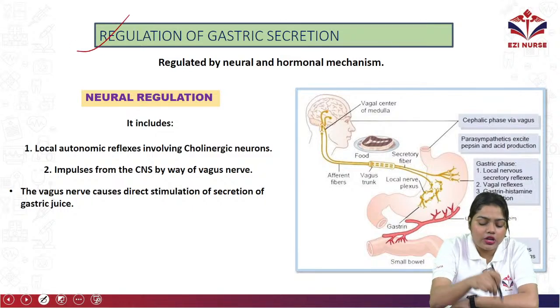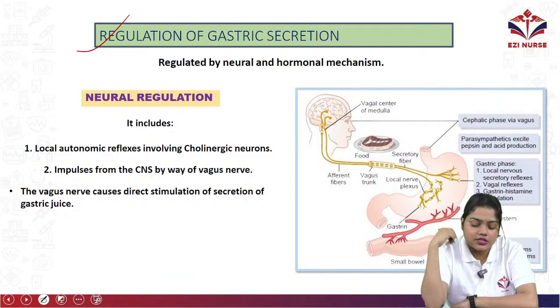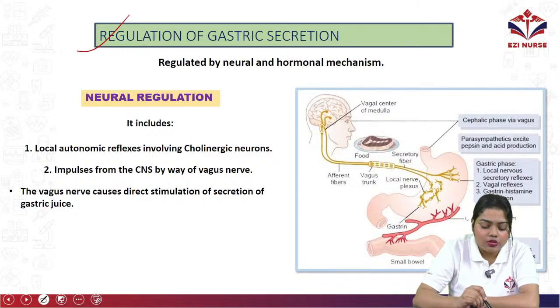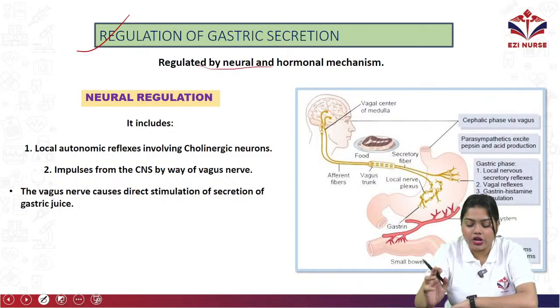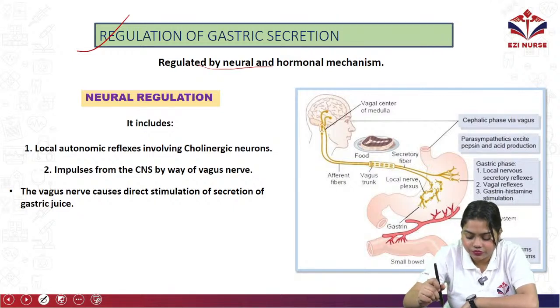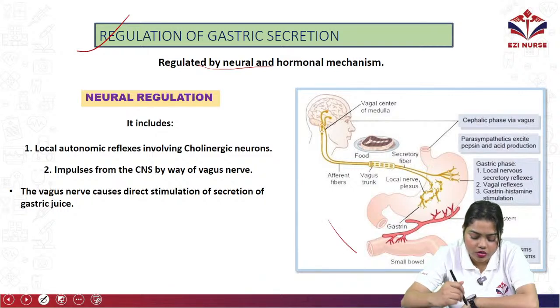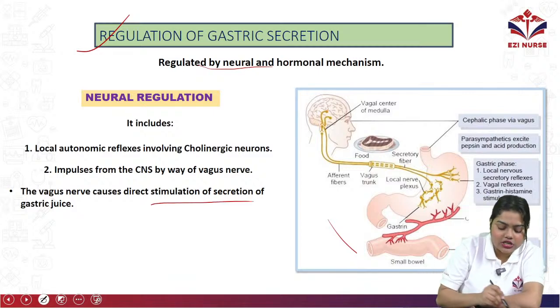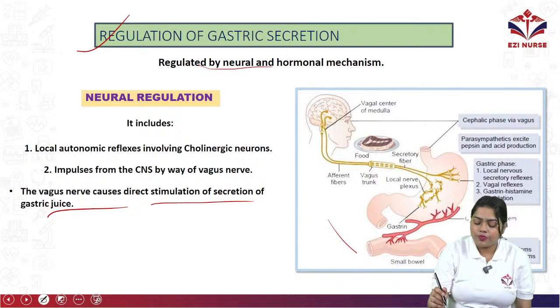Now we'll move on to the regulation of gastric secretion. First one is neural regulation. This is regulated by neural and hormonal mechanisms. If you see here, local autonomic reflexes will be involved, involving the cholinergic neurons, which will transfer the impulses from the central nervous system by way of the vagus nerve, and that vagus nerve will cause direct stimulation and secretion of the gastric juices.